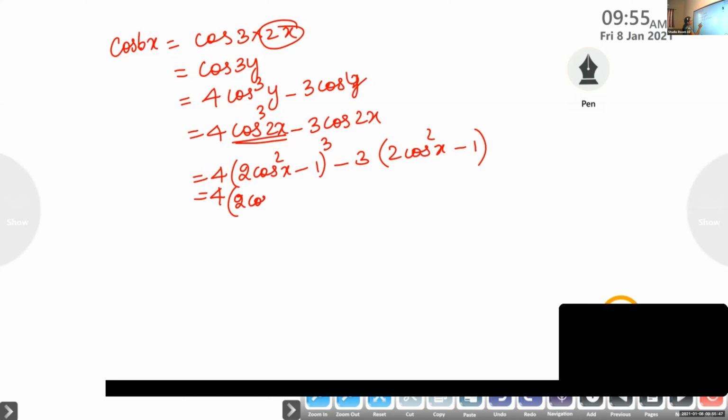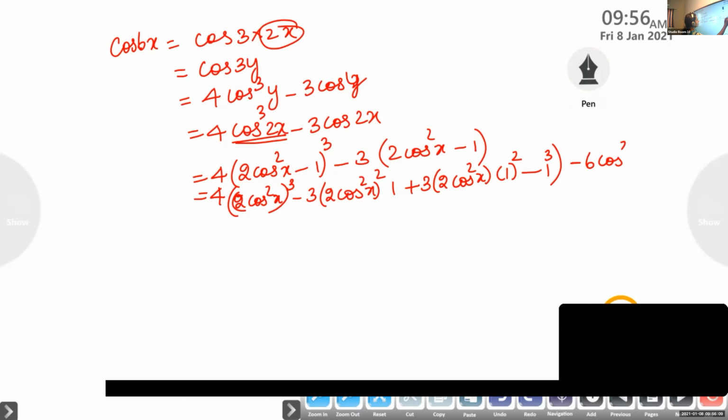So it is a cube minus 3a square b plus 3ab square minus b cube. Now open the bracket: minus 6 cos square x, minus of minus is plus 3.